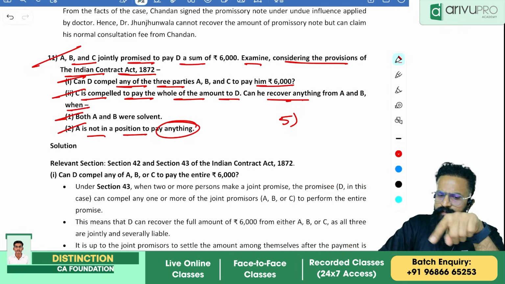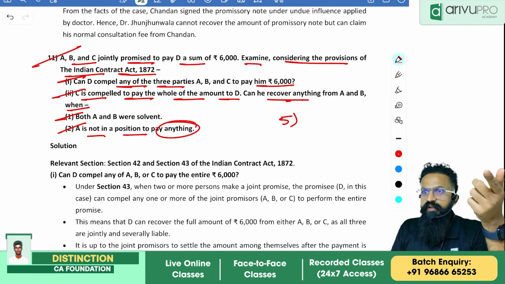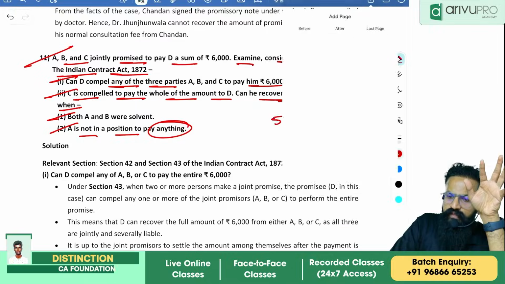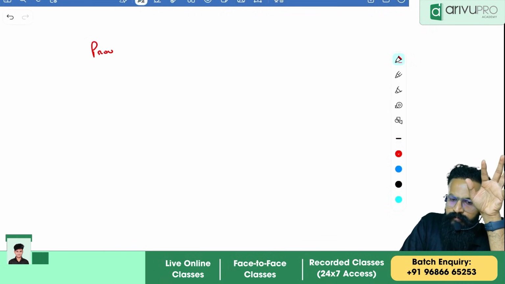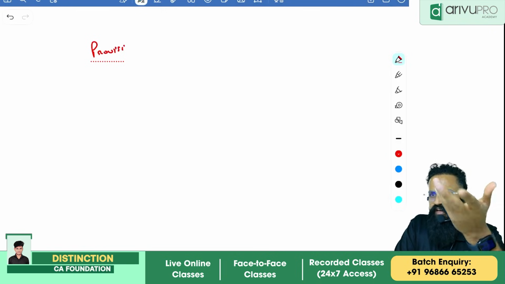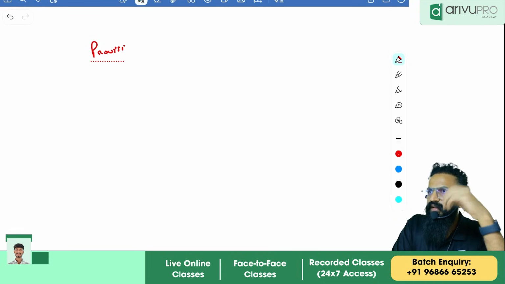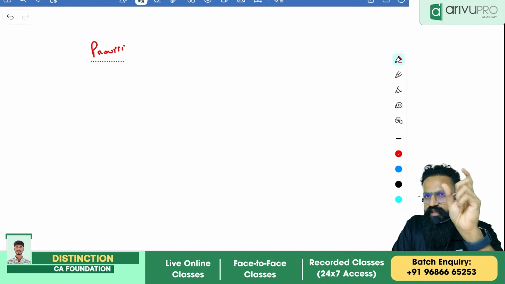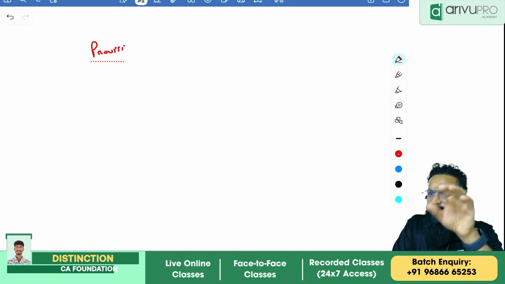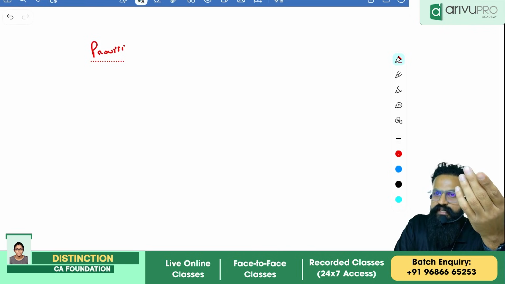The next provision, people, now there are 2 questions. How do I write the answer for this? One, you can write it this way, people. The first way you can present this answer is, you can write one common provision. The common provision is, as per Indian Contract Act, if you can remember section 42 and all, 43, 44, 43 is more than enough. If you are able to write 43, more than enough. If not also, it's okay. So you will be writing, people, under provision, as per section 43 of Indian Contract Act.